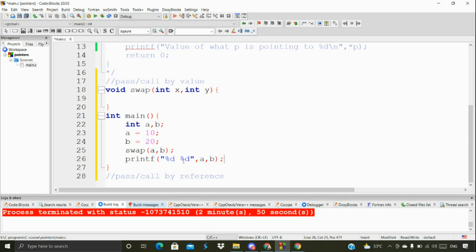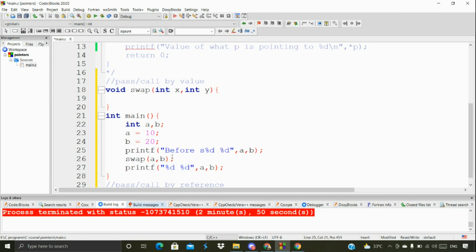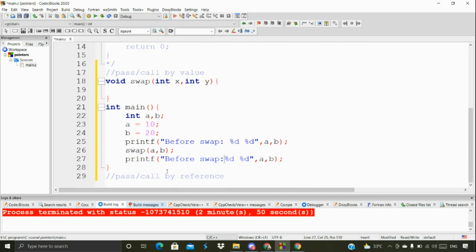Nothing else. Now we'll print one more time for better understanding, once before swap and once after swap. That's it. Now let's implement the swap function.